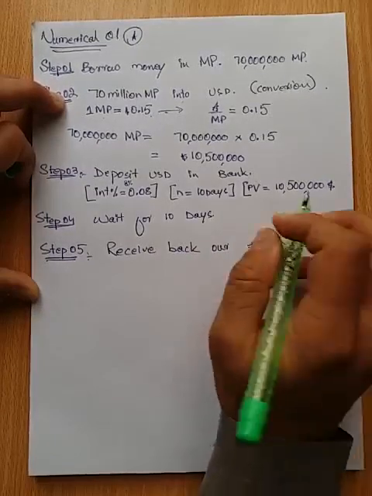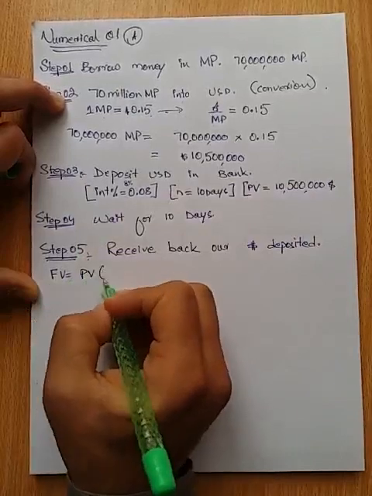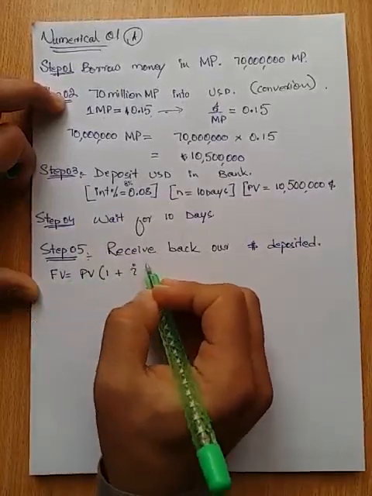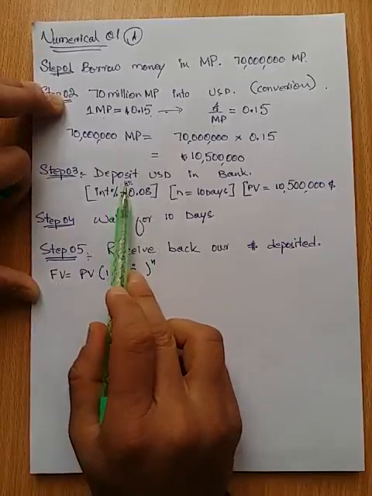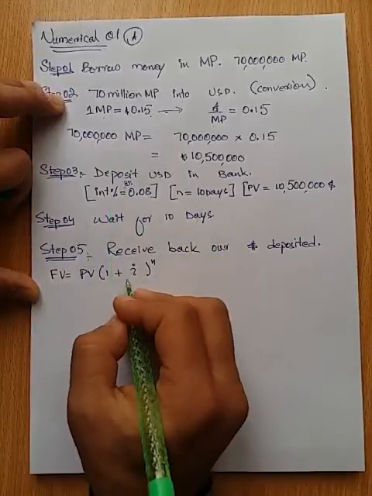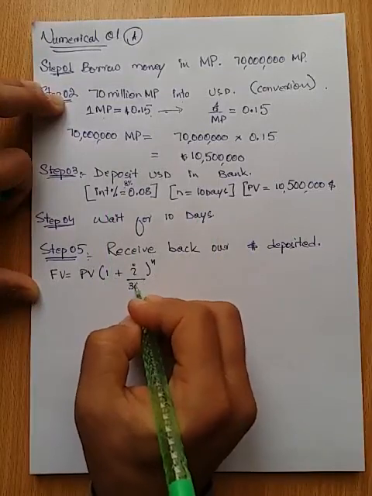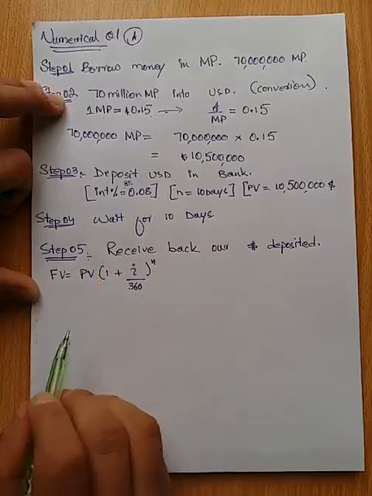Now how much money will we receive back? Future value is equal to present value times (1 plus interest) to the power n. The interest rate is 8% and that's annual. We are only depositing money for 10 days, so I will divide this interest rate by 360, the rounded number of days in